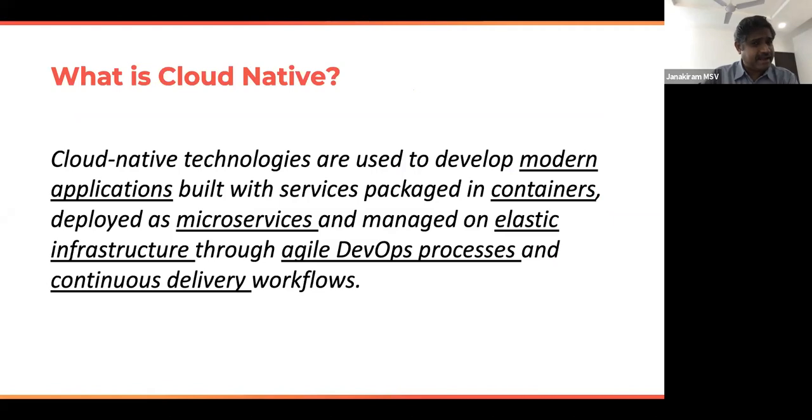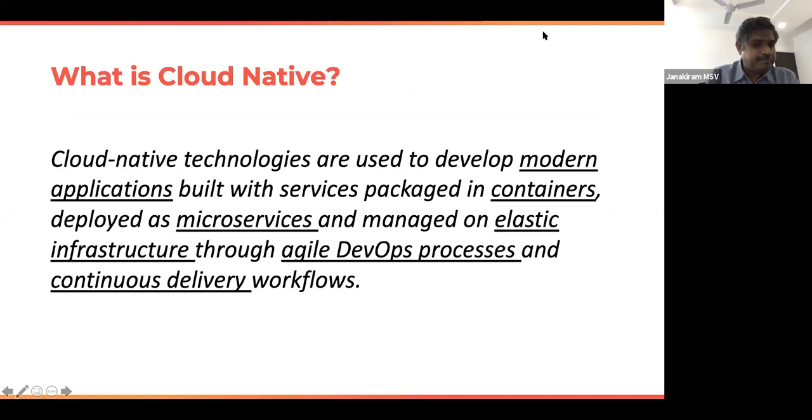Now, most of us are familiar with or at least have heard of Kubernetes. But before we get there, I want to spend a couple of minutes explaining what is cloud native. So how do you articulate and explain cloud native? Well, cloud native technologies are typically used to develop modern applications built with services packaged as containers.